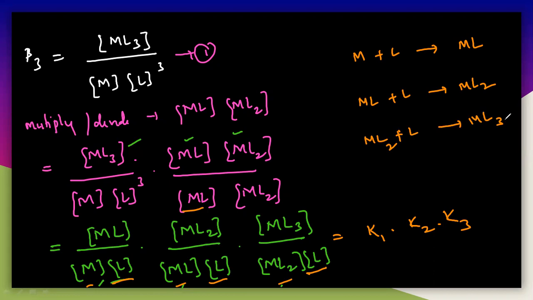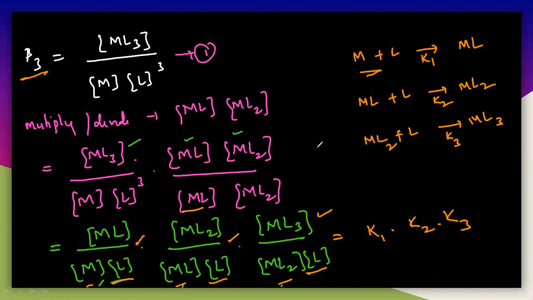And see here, you can observe here. This is the K1, and this is K2, and this is K3. And see here, K1, K2, K3. Finally, you are taking beta 3. First, you have taken beta 3. But after, when you are simplifying this, you are getting the product which is K1, K2, K3. So that is the important thing here. So for the K1, the value will get these things here. For the K2, this is this, and this is the K3.